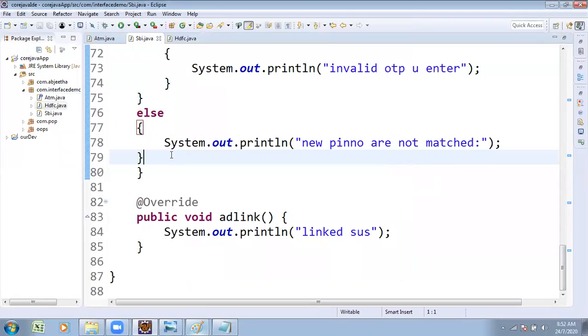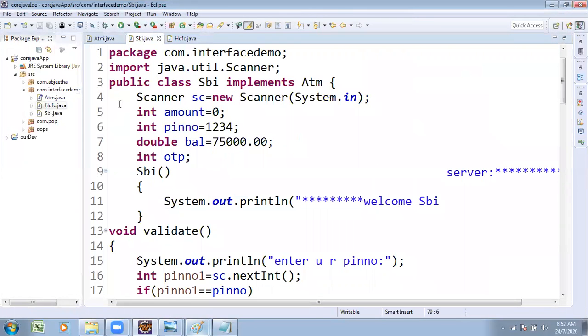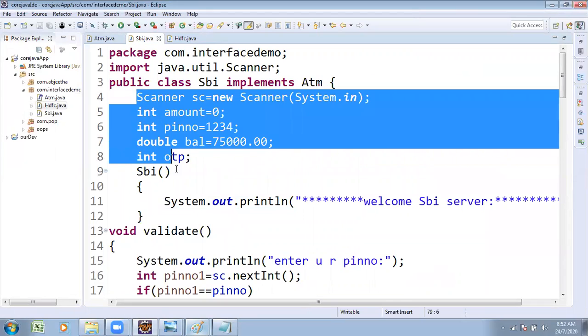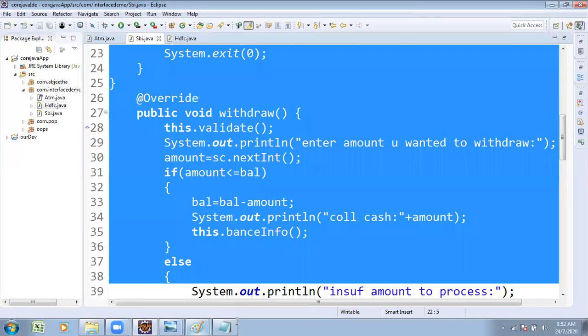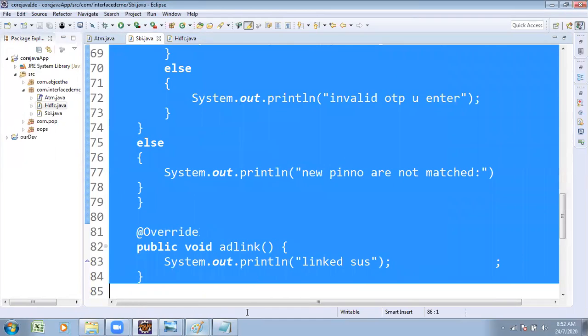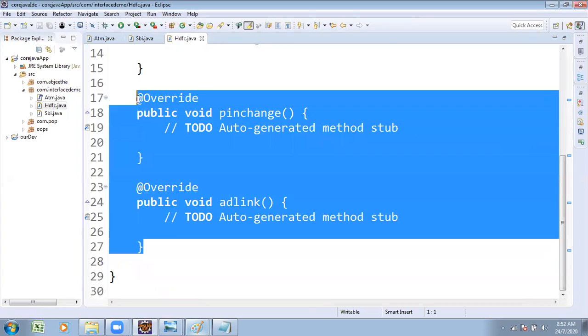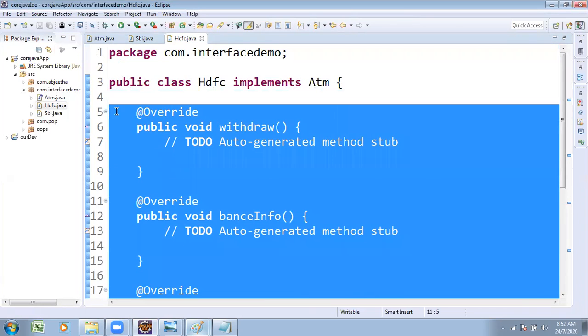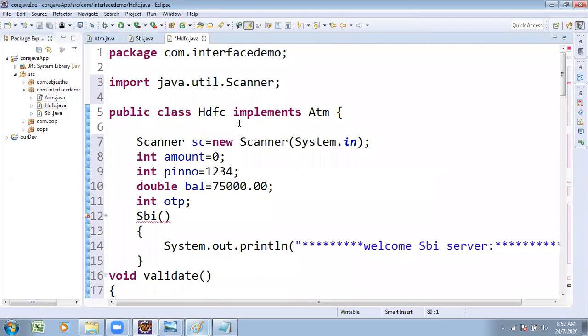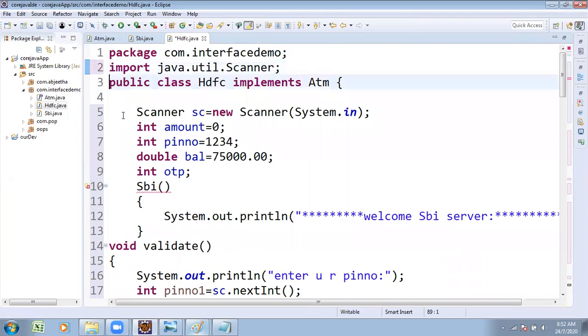Here the logic is also almost similar, but there are some changes based on the bank. Here I am changing this part of the logic with some different logic for understandability. The Scanner line of code is common. Here what is the class name? HDFC. Welcome to HDFC bank, you can take it.